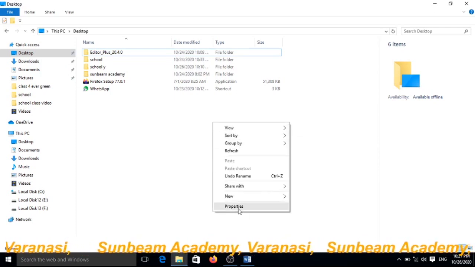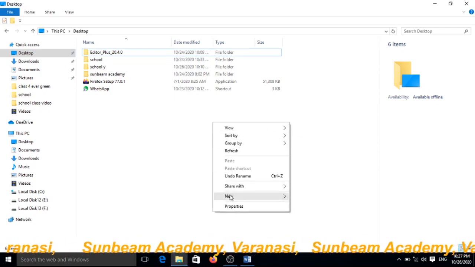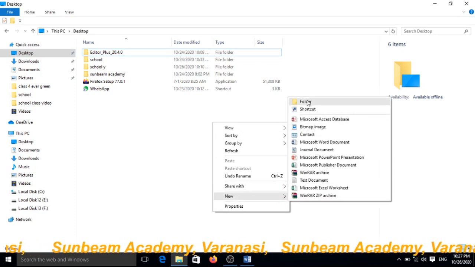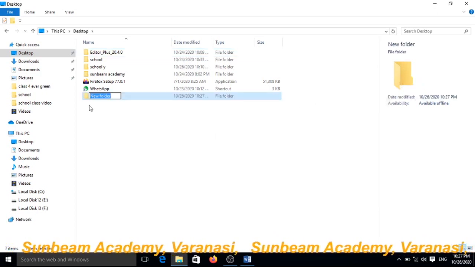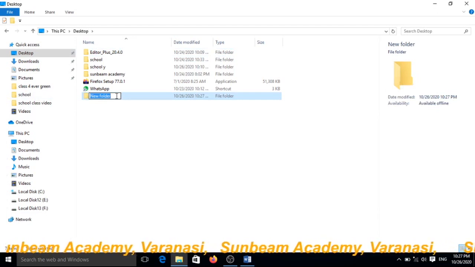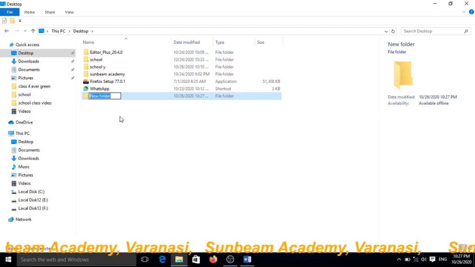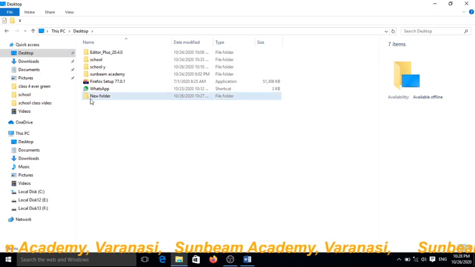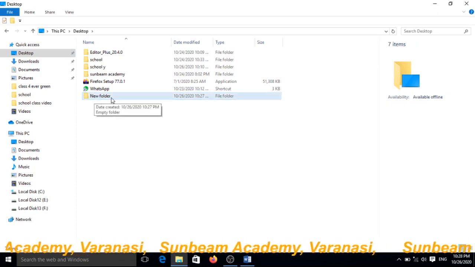One window will appear and click on new and choose the folder. See here, a new folder has been created, and press the enter button. Now a new folder has been created.